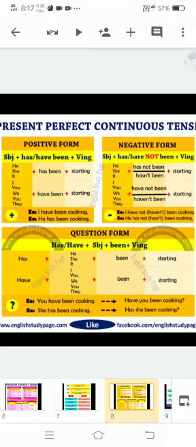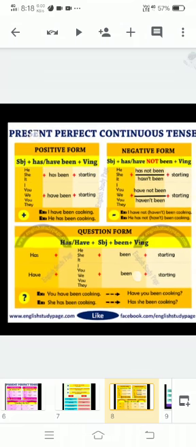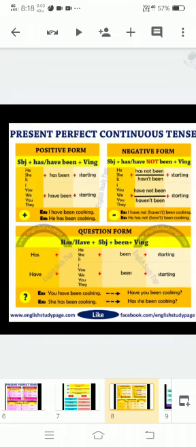Next we have our present perfect continuous tense. That is the fourth form we have of present tense. Let's see its form in positive. So this tense in positive is formed by subject plus have or has, plus been, plus verb plus ing, like subject plus has or have plus been plus verb first form and ing, like he, she, it.